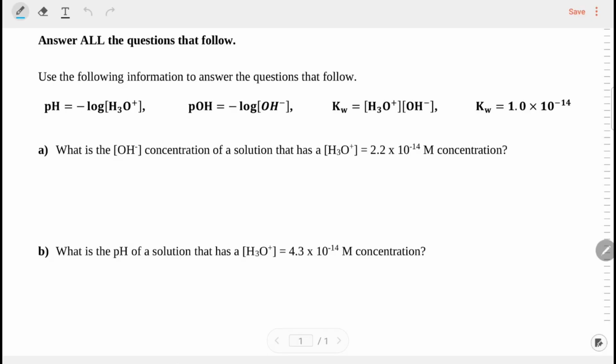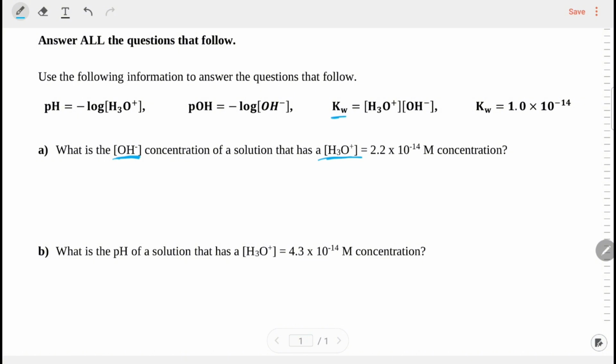Here, they want us to find the concentration of hydroxide. However, they've only given me the concentration of hydronium. So in this case, one way you can try to solve this is to look for an equation that has both of those terms in it. I'm looking for an equation that has both hydroxide concentration and hydronium concentration written in it. And in this case, it's just my Kw.